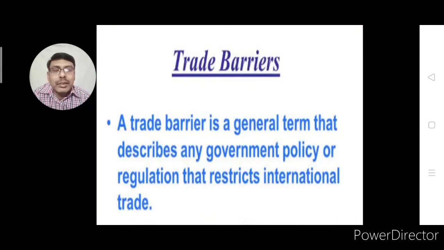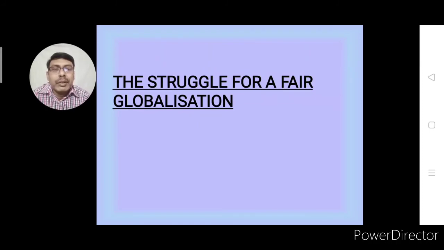Then trade barriers. We have already discussed that trade barrier is a general term that describes any government policy or regulation that restricts international trade, in the form of taxes. We have discussed this. Now we have seen the impact of globalization, both positive and negative impacts.